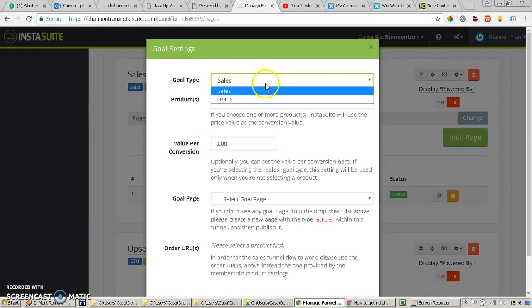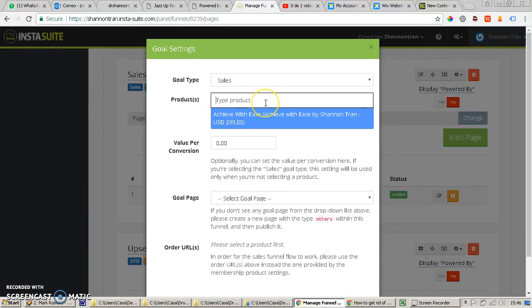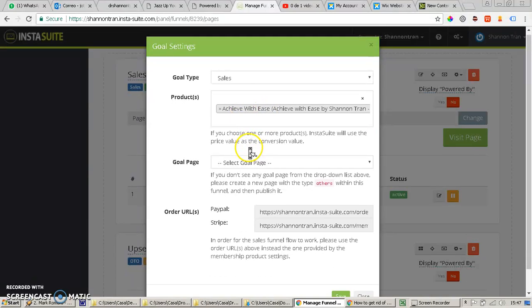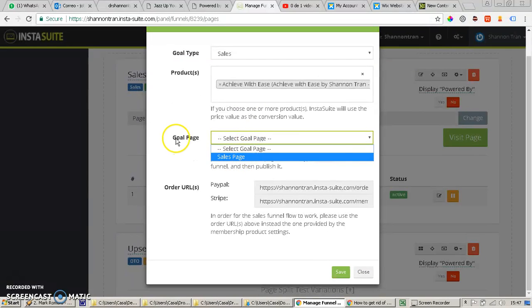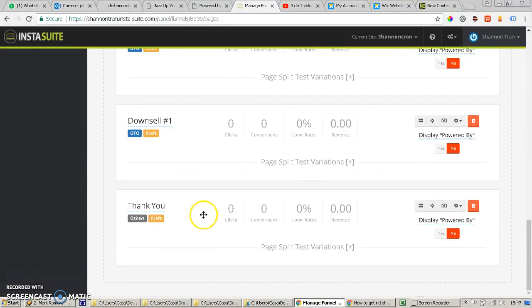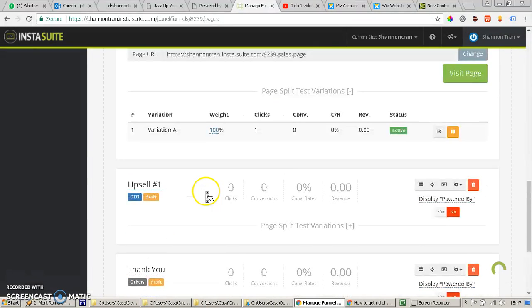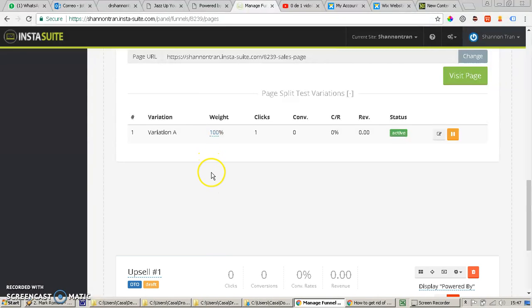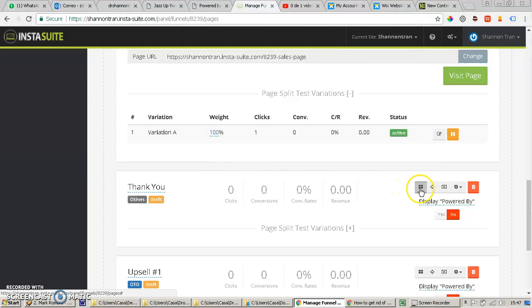So you can put here goal type, sales, type of product, achieved with this. So we already have the product achieved with this. The goal page, here we can put the thank you page, for example. To put it up, when you see these 4 arrows, you take them up, and we are going to put thank you.